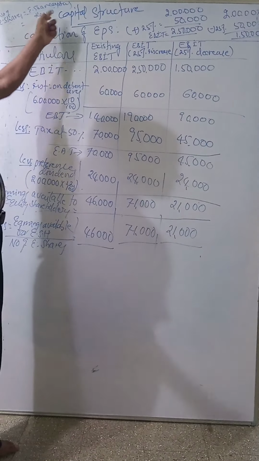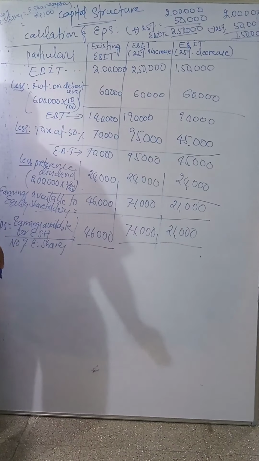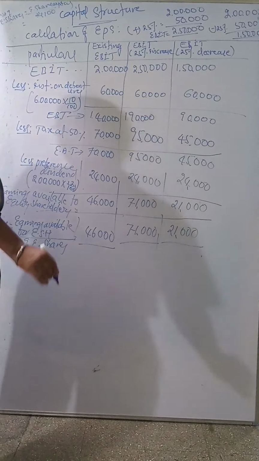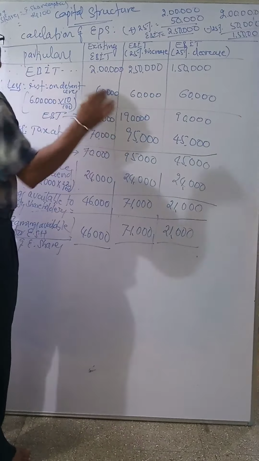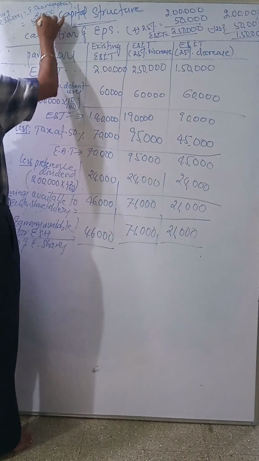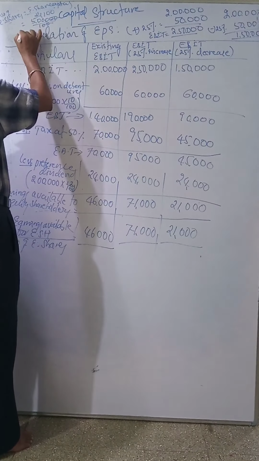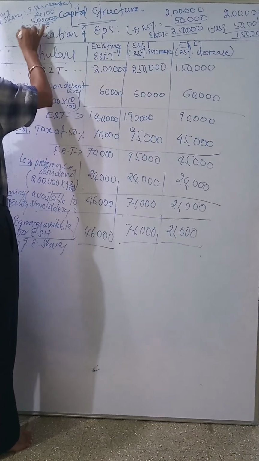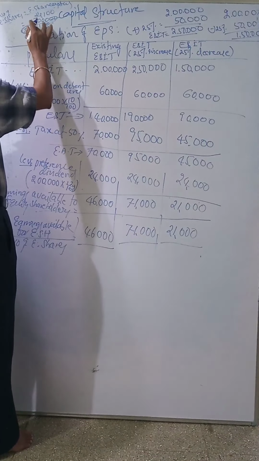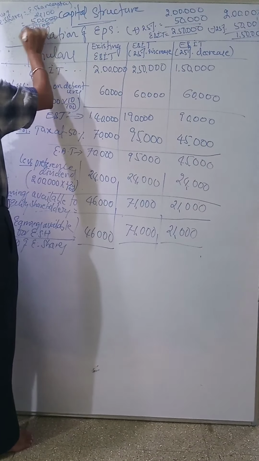Equity share capital is given: equity shares of rupees 100 each, of rupees 5 lakh. 5 lakh divided by 100, the zeros get cancelled. You will get 5,000 shares. Number of shares is 5,000. This is called number of equity shares. So divide by 5,000 shares.